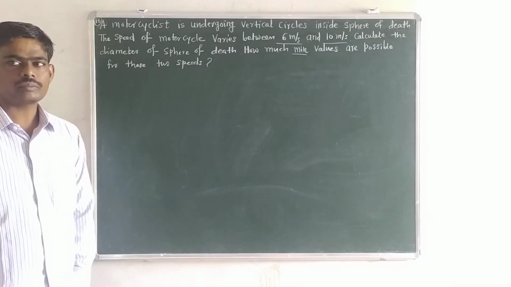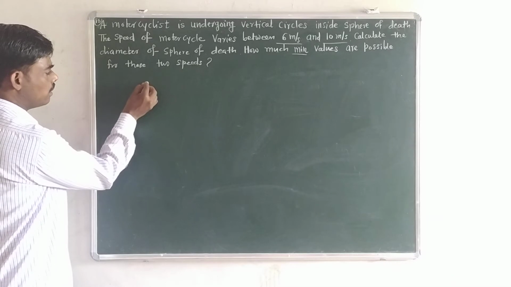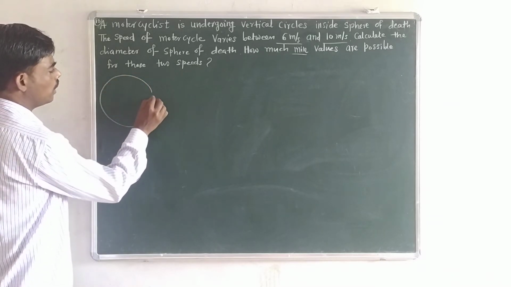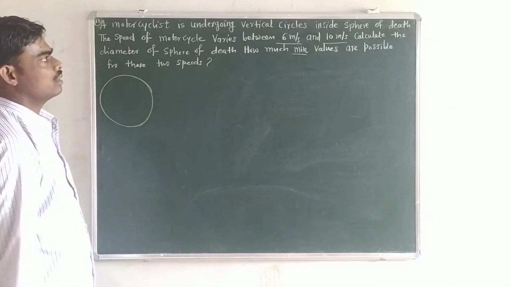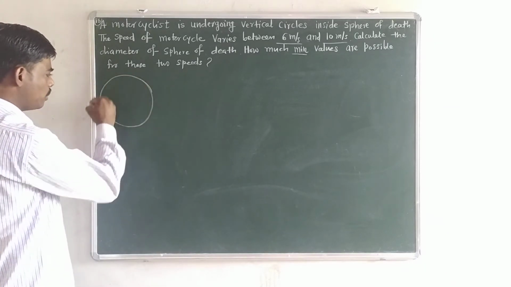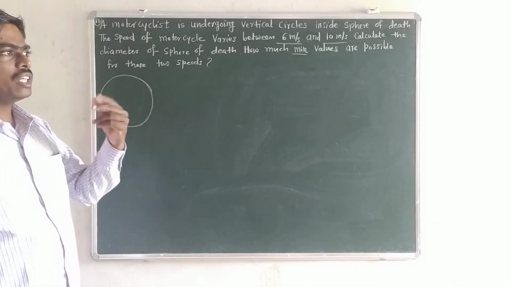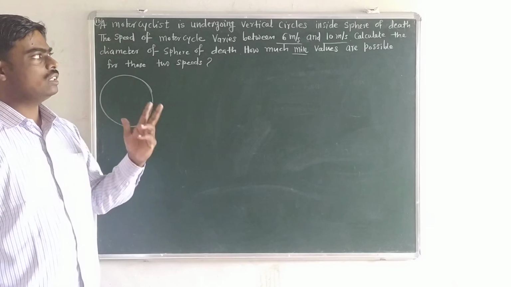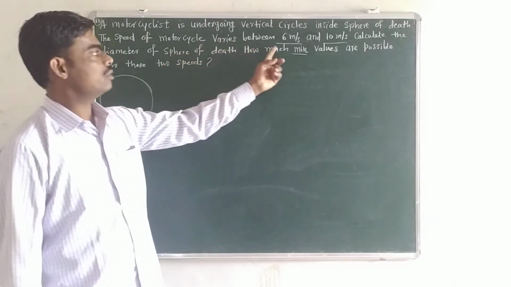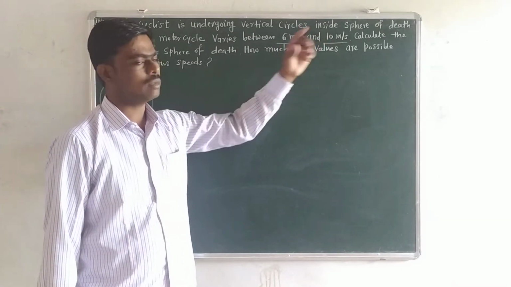That means, in this problem, it is given to you that motorcyclist is performing vertical circular motion in sphere of death. So when it performs vertical circular motion, there will be change in speed, and these two different speed values are given to you, 6 meter per second and 10 meter per second.